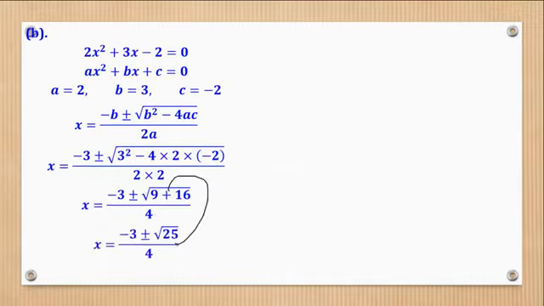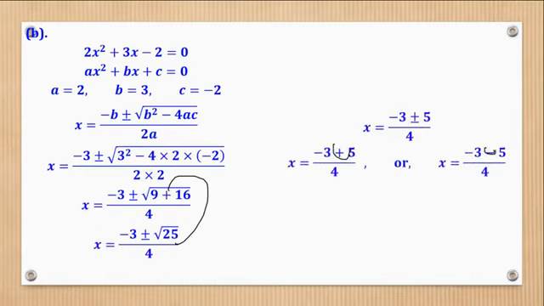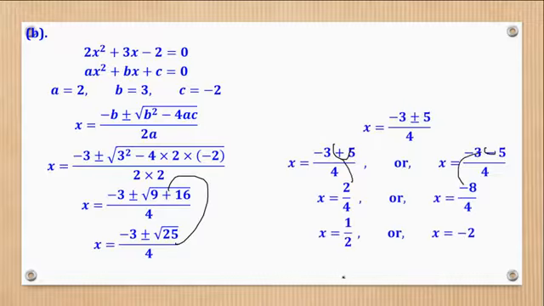Then this gives you root of 25. Square root of 25 is 5. So you can use a plus or a minus. For a plus, you come up with this. For a minus, you come up with this. Reduce the fraction to come up with that.